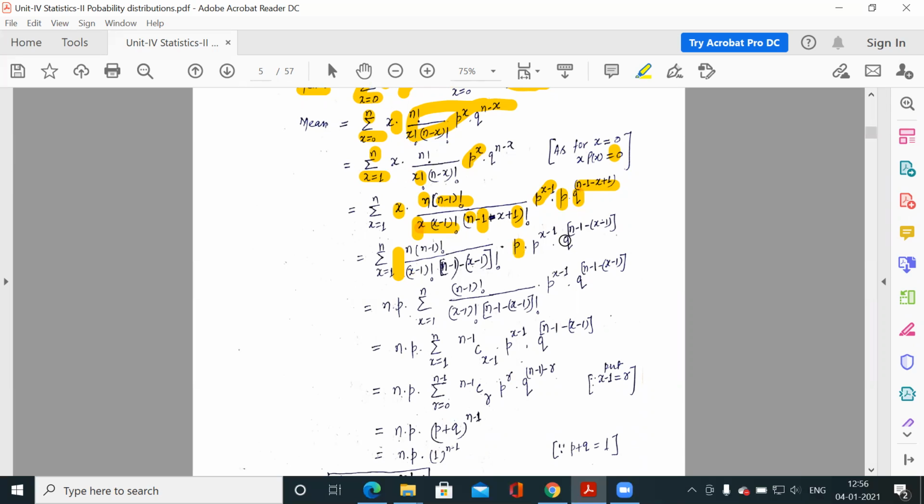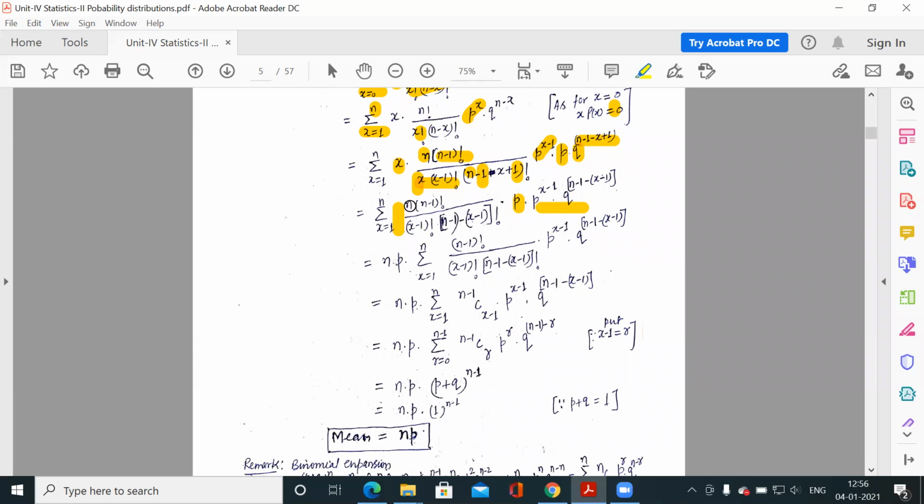And this is p, and the other terms are the same. So now I have taken this n and this p out of the summation. Why? Because these are terms which are free from x, and the summation varies over x. So n into p into something.